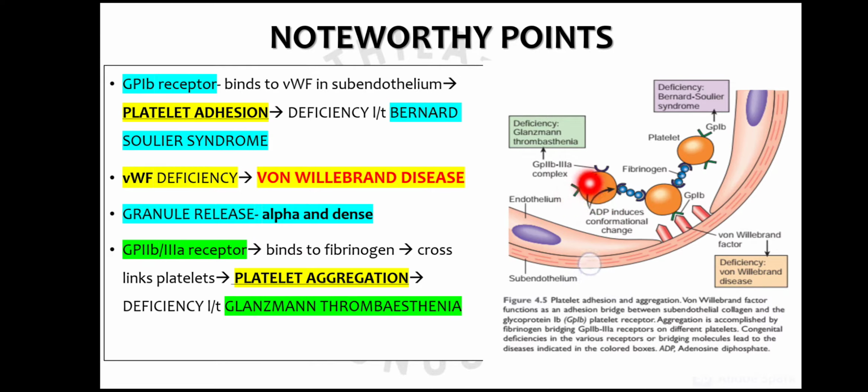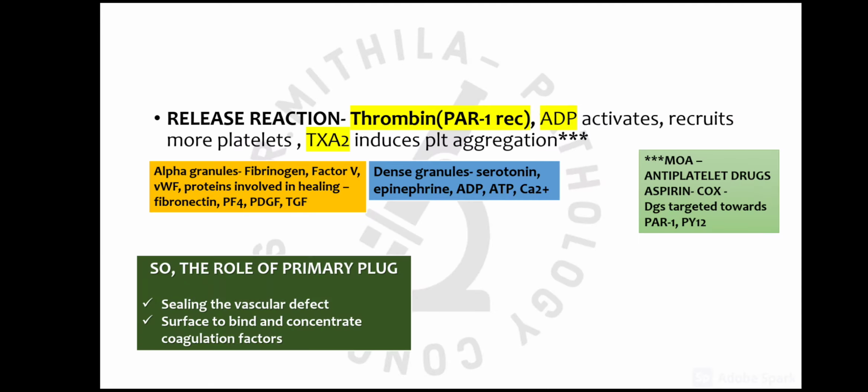and this will link the various platelets together, resulting in platelet aggregation, which is very, very important to form the primary platelet plug. And if this receptor is deficient, then it will lead to a disease called Glanzmann thrombasthenia. So these are the applied aspects and important points in platelet adhesion and aggregation.